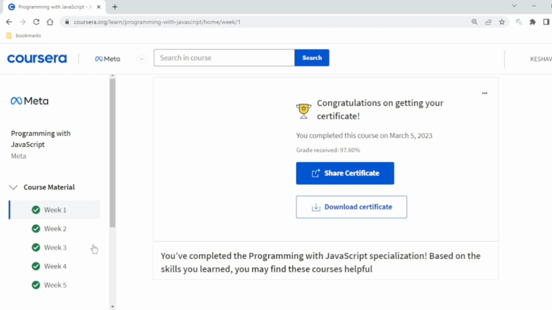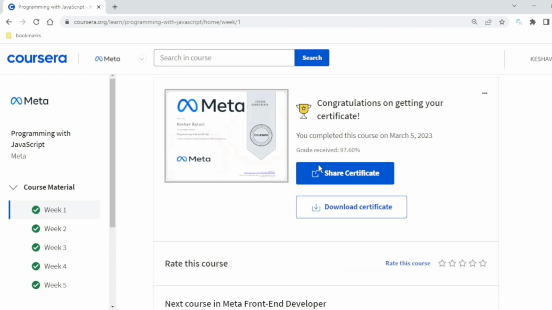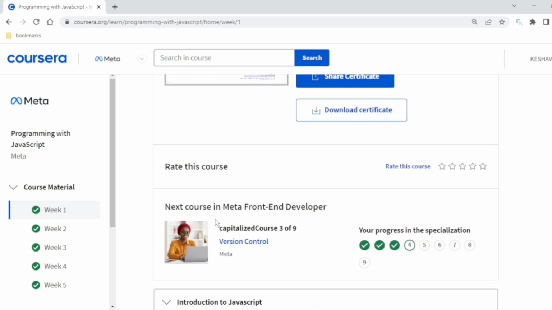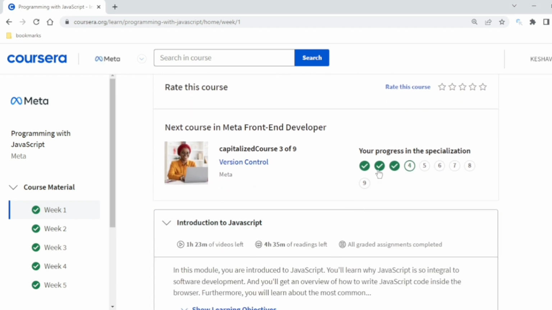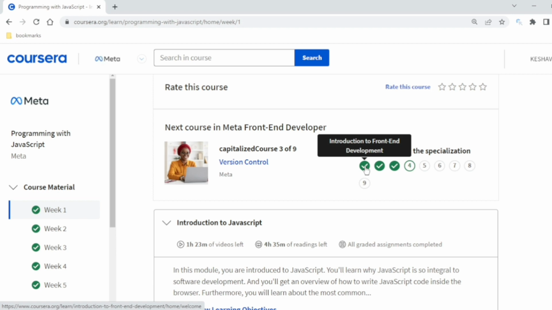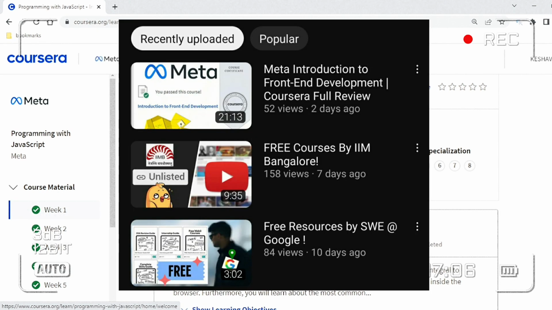So I will share the assignment thing with you, and I received 97.6%. It's not that I can't get 100%. It's just because I know what error I made, and it's not always that you have to achieve the best score. Okay, so this is the certificate, and I have also shared the introduction to front-end development with you. Now it's time to progress with programming in JavaScript.